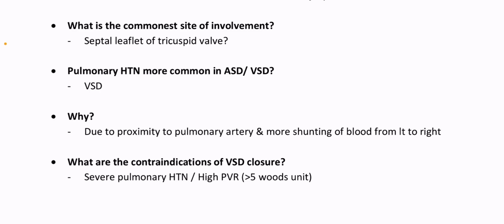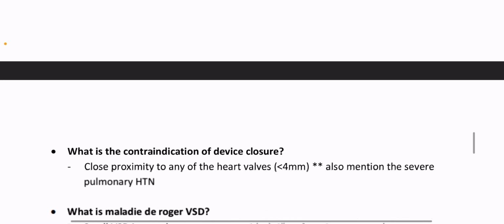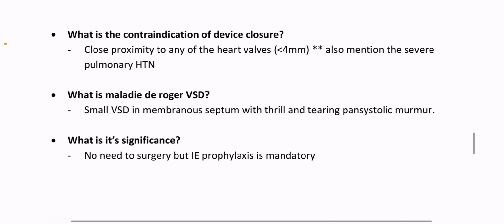What are the contraindications of VSD closure? Severe pulmonary hypertension, high pulmonary vascular resistance when it is more than 5 Wood units. What is the contraindication of device closure? Close proximity to any of the heart valves, less than 4 mm. Also mention the severe pulmonary hypertension.